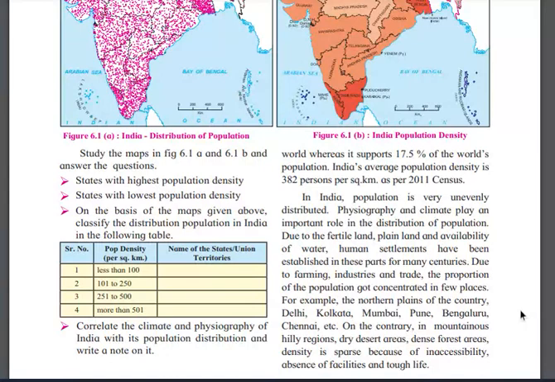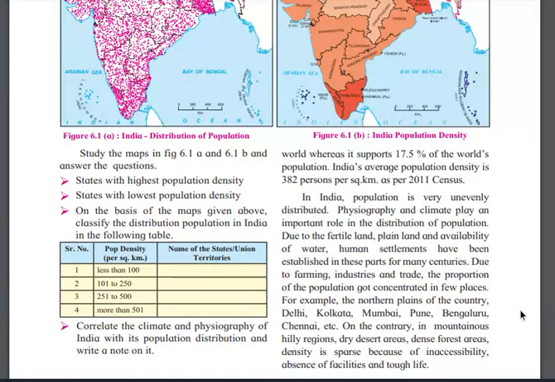Due to farming, industries and trade, the proportion of the population got concentrated in a few places. Because of farming, because of industries, because of trade, some proportion of the population got concentrated in a few places. Take the example of Mumbai. Why are people coming over here?